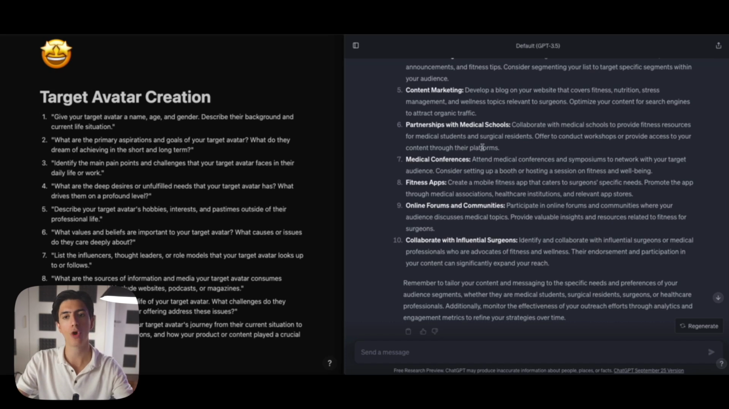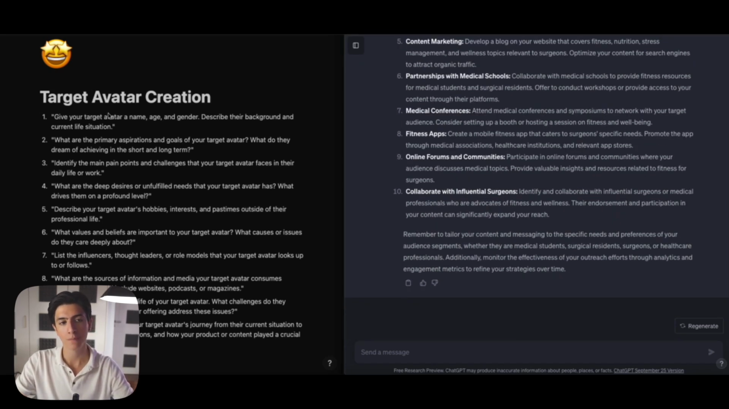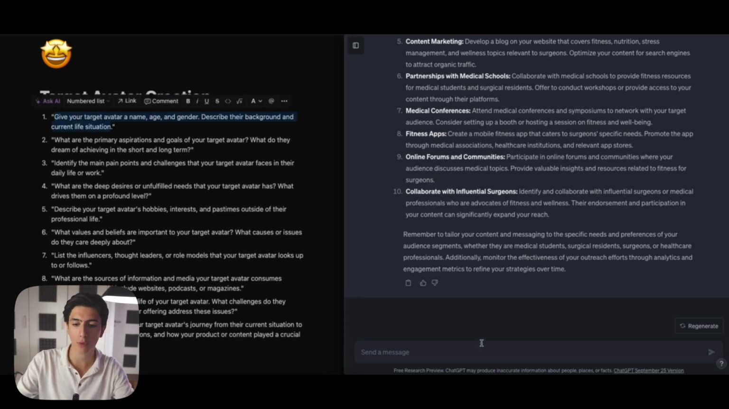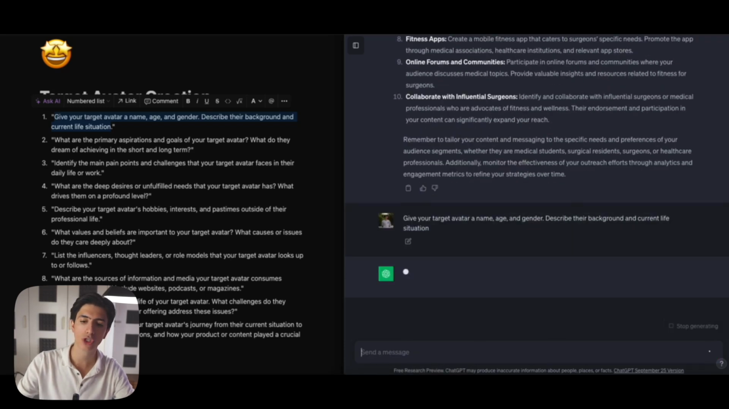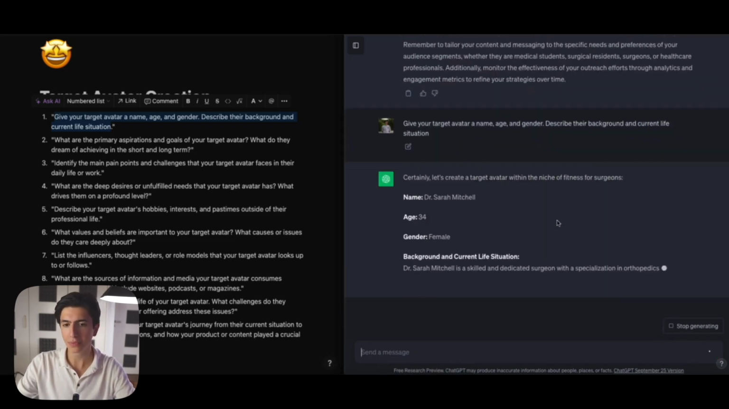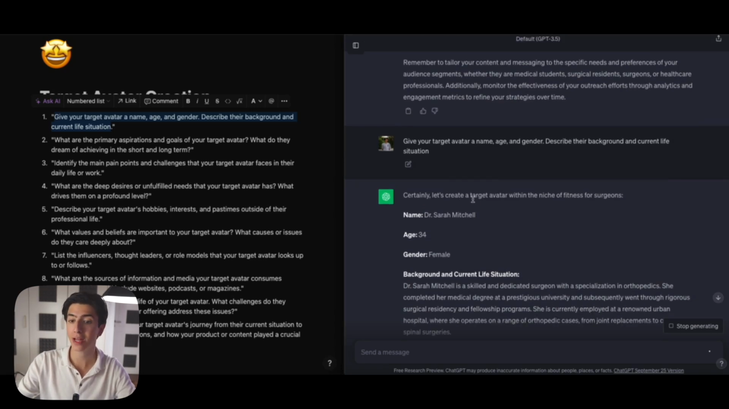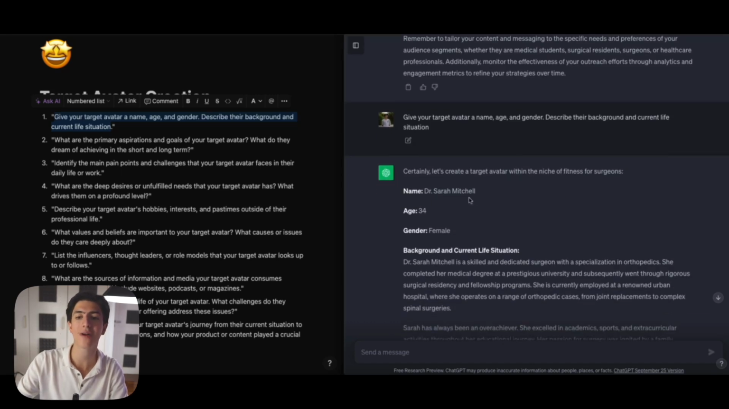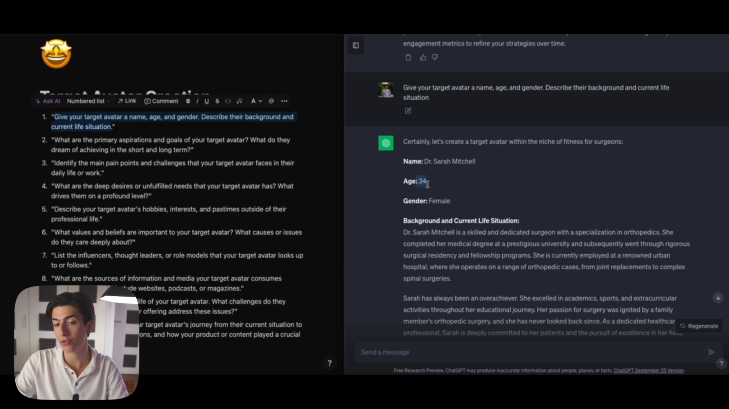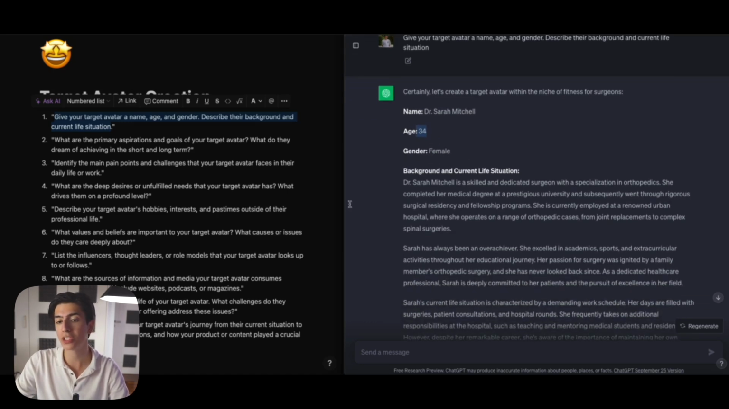So what is the first prompt that we're going to be using to create our target avatar? The first prompt is this: give your target avatar a name, age, and gender. Describe their background and current life situation. So let's add this prompt right here and let's see what ChatGPT will answer. Here, let's create a target avatar with the niche of fitness for surgeons. So this is Dr. Sarah Mitchell, for example. She's 34, she's female. So let's see her background.